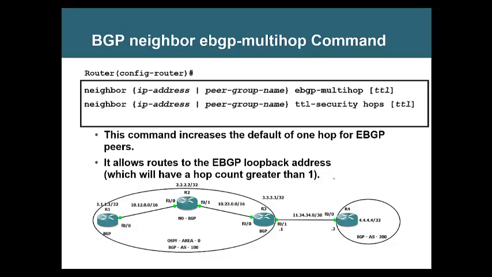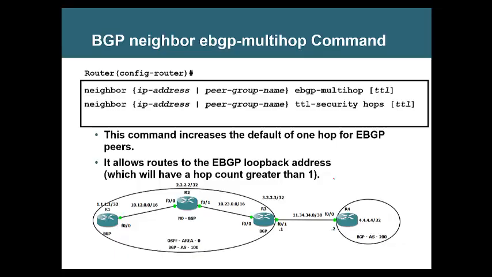Now, between EBGP peers, if you wish to form neighbor using loopback, what do you need to do? Remember, we learned the main difference between EBGP and IBGP. The main difference is what? EBGP needs to be directly connected, and IBGP need not be connected directly.